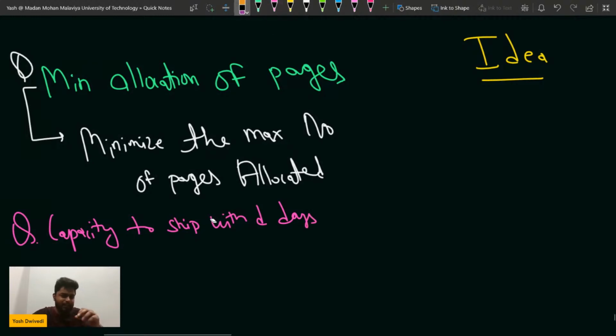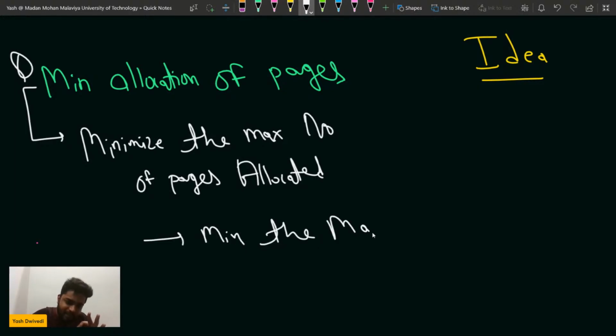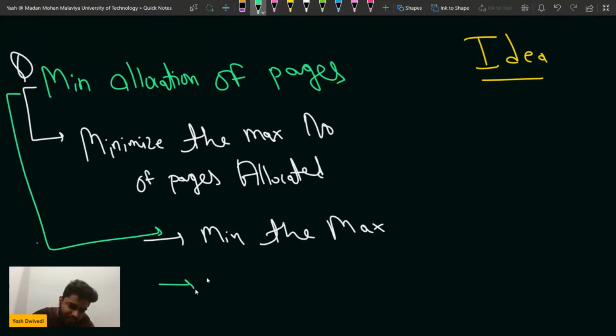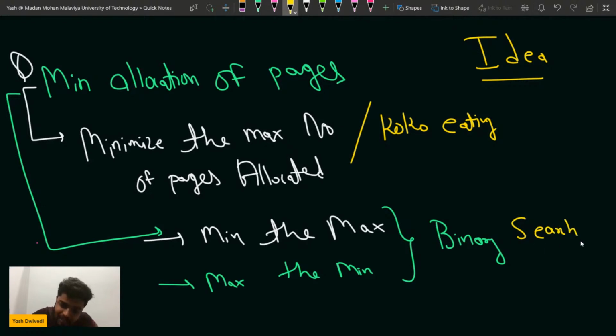Basically what I'm trying to say is, whenever you have to minimize the maximum, like in this problem, or whenever you have to maximize the minimum, in that case you can use binary search. I have told these things in my batches. Cocoa eating banana is also one such problem. So whenever you have to minimize the maximum,